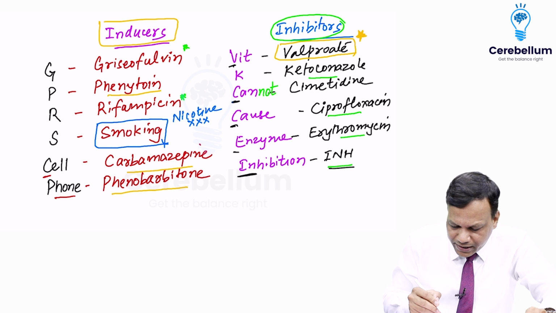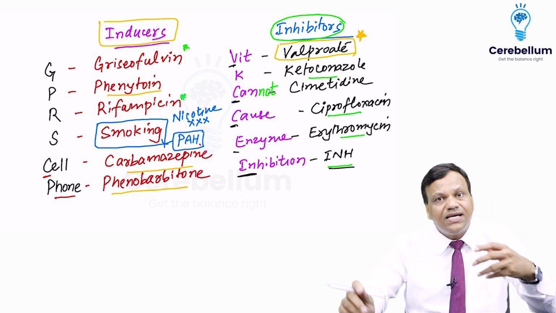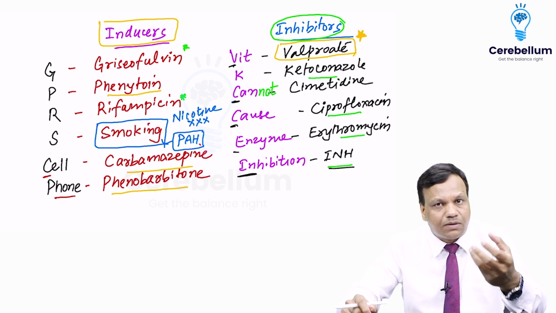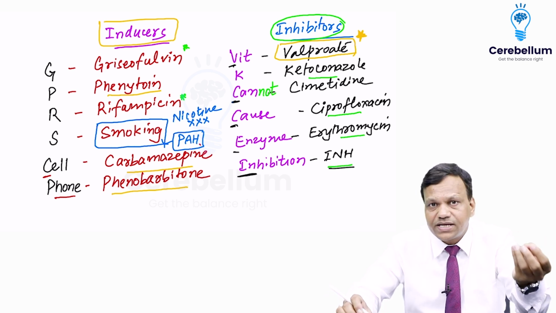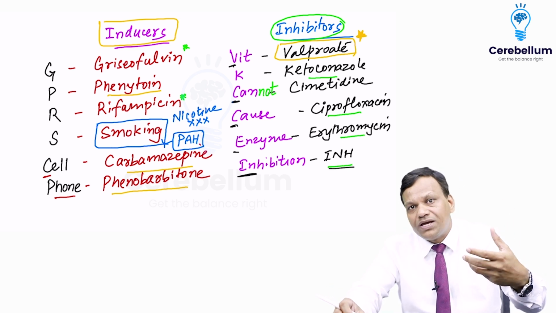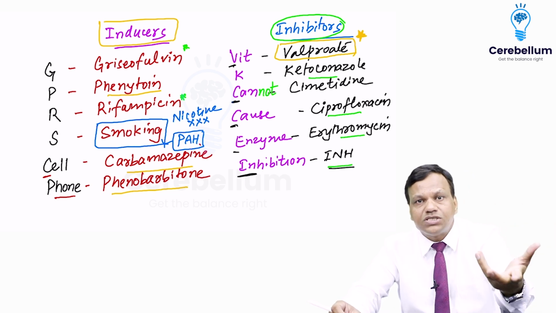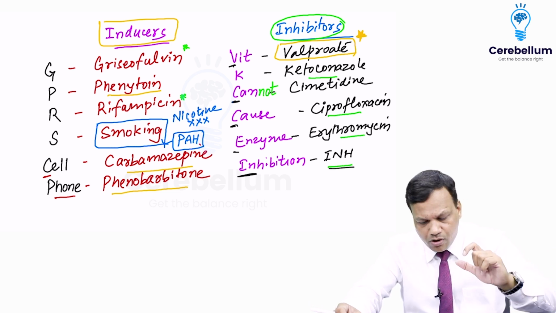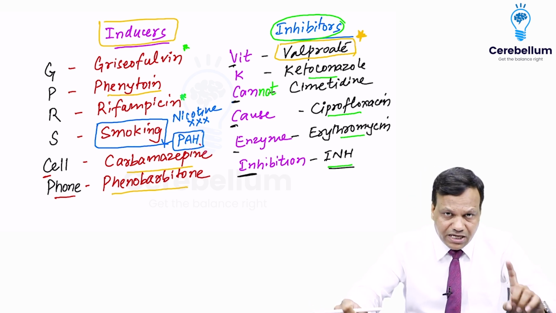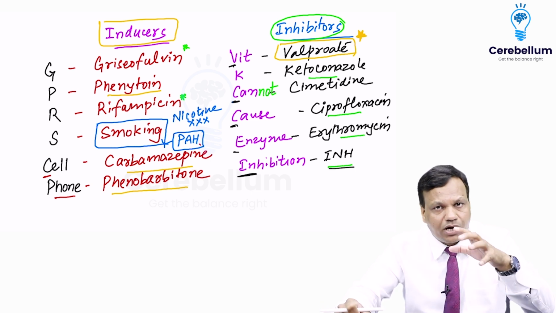The polycyclic aromatic hydrocarbons which are present in the smoke are enzyme inducers. The substances which are carcinogenic, which cause cancer, in fact they will be metabolized to make them carcinogenic. They will metabolize pro-oncogenes to oncogenes that lead to cancers. So smoking is an enzyme inducer, but nicotine is not. That is important to remember.